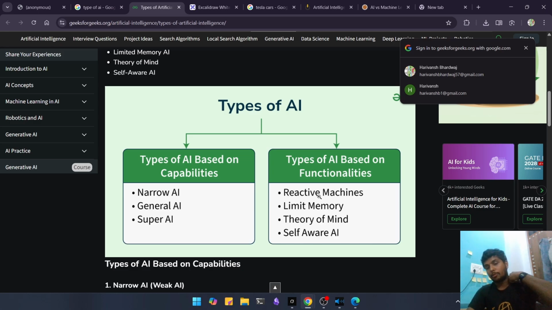Reactive machines are nothing but just an if statement. If something happens, it will give you that result. It is more like a chatbot, and we can build some more machines over it, just like some game playing agents which do not need any memory, right? Then we have limited memory.